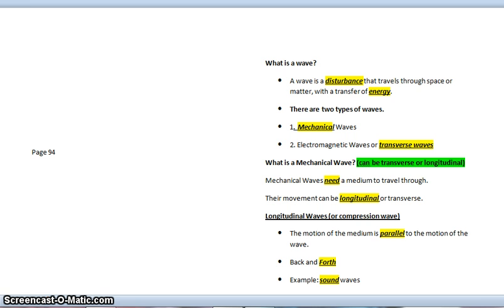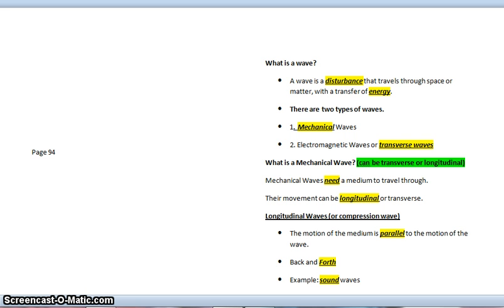What is a wave? A wave is a disturbance that travels through space or matter with a transfer of energy. And just so you know, in case you don't notice, the highlighted words are the ones where there are blanks on the book that you had to fill in. So pay attention to the highlighted words, especially comparing them to what you have on your book already.